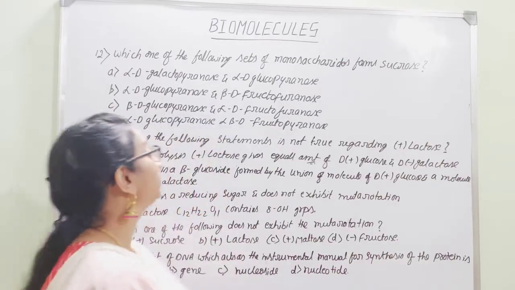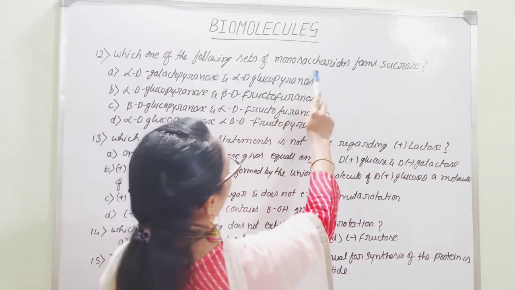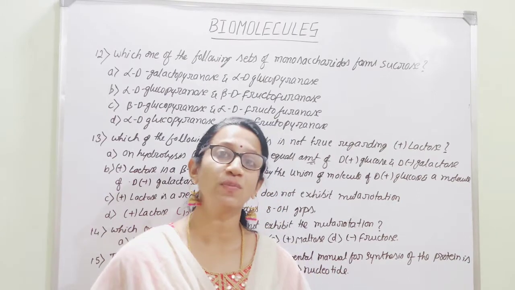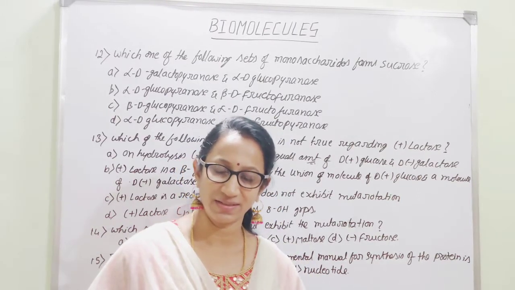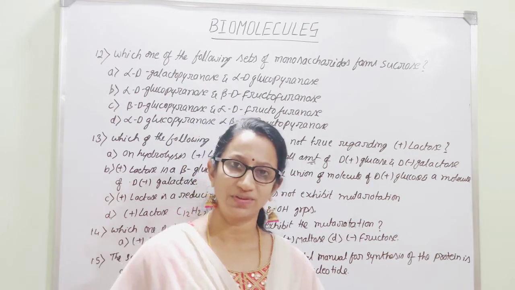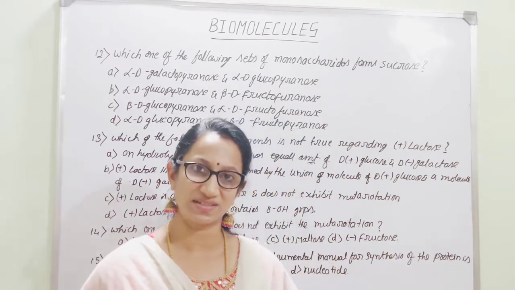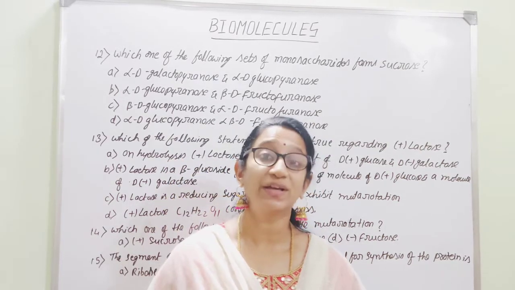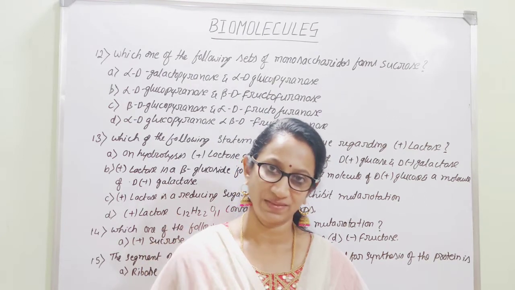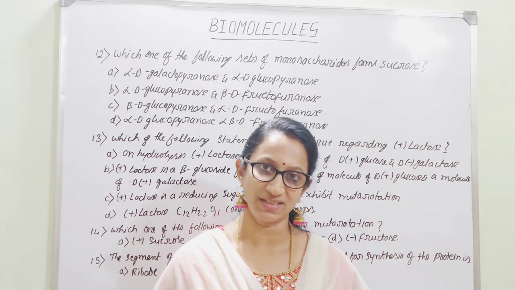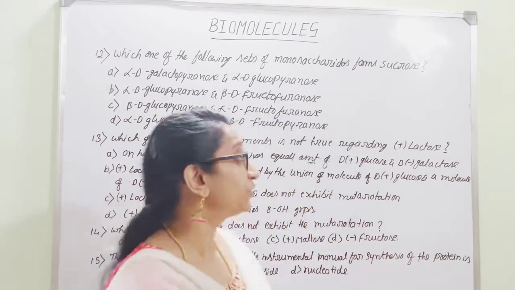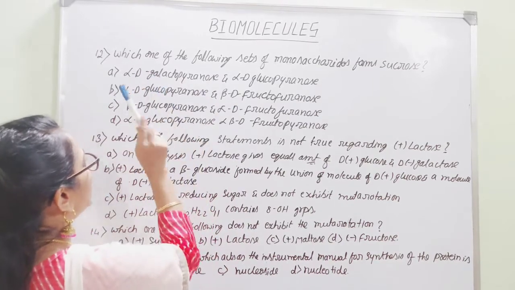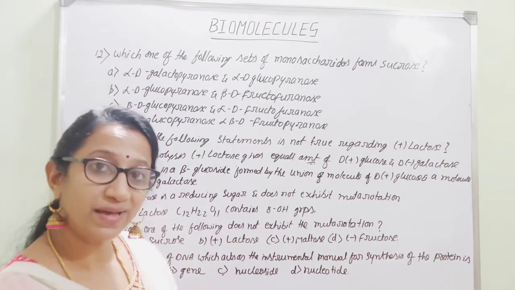Let us move on to the next question. Which one of the following sets of monosaccharides forms sucrose? As you know, sucrose is a disaccharide that is made up of two monosaccharide units. One is glucose and the other is fructose. And you should be familiar with this glucose and fructose. If you consider closed ring structure, what structure can we consider? There we can consider glucose is having pyranose structure, that is 6-member ring structure, whereas fructose is having furanose structure, that is 5-member ring structure. And even we should know whether they are having alpha and beta form. So for glucose we have alpha D form, whereas fructose has beta D form.